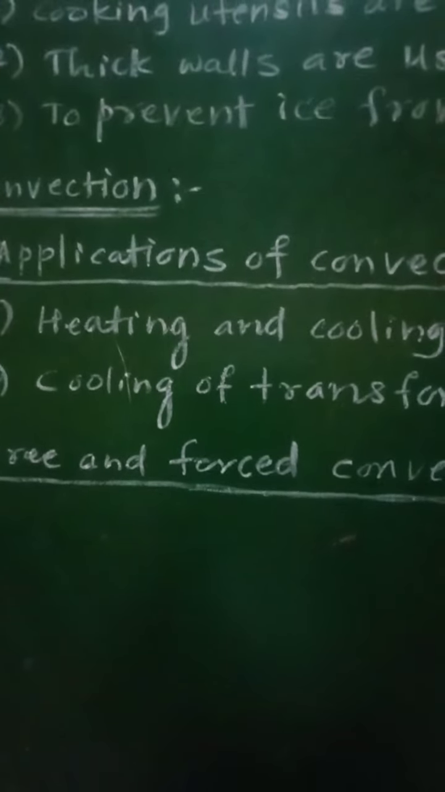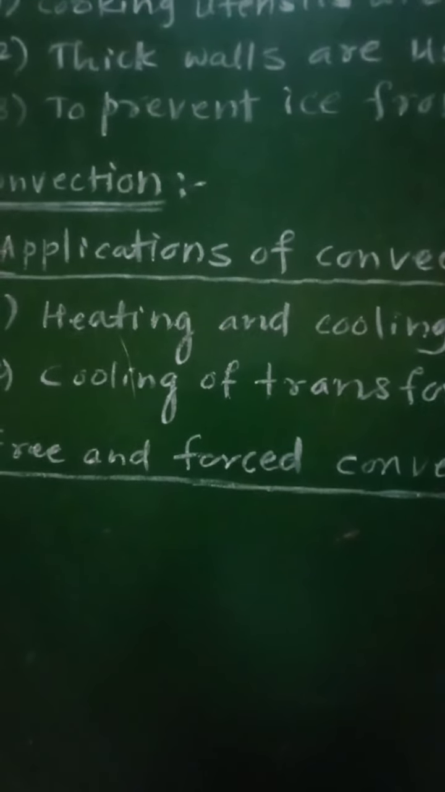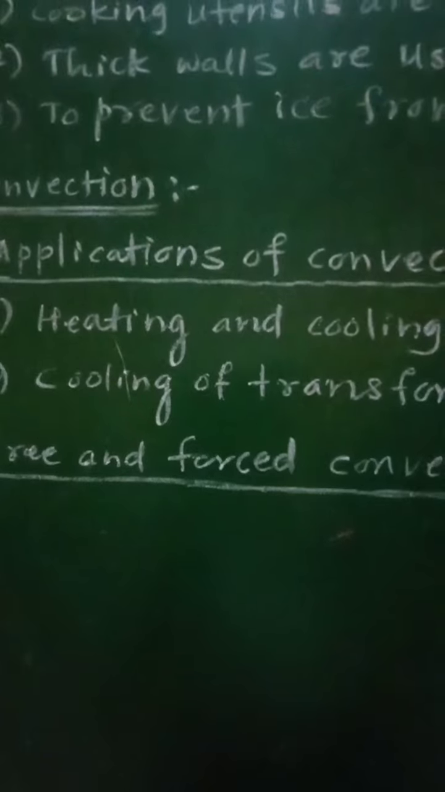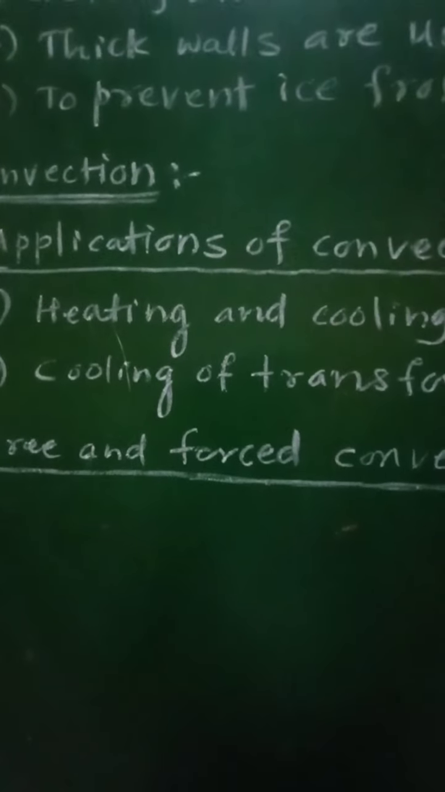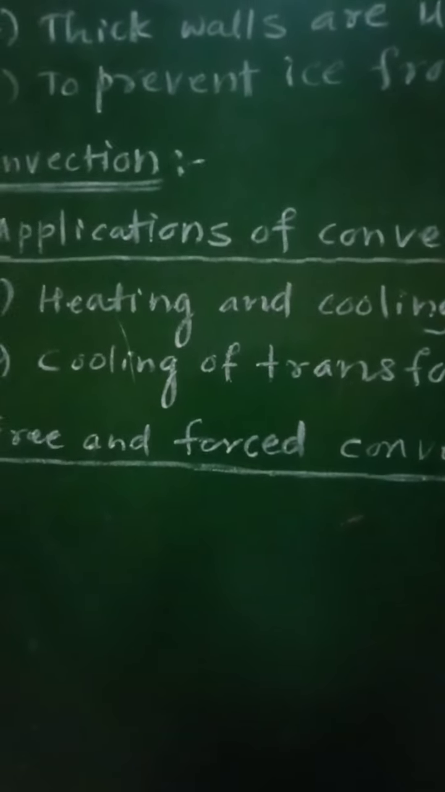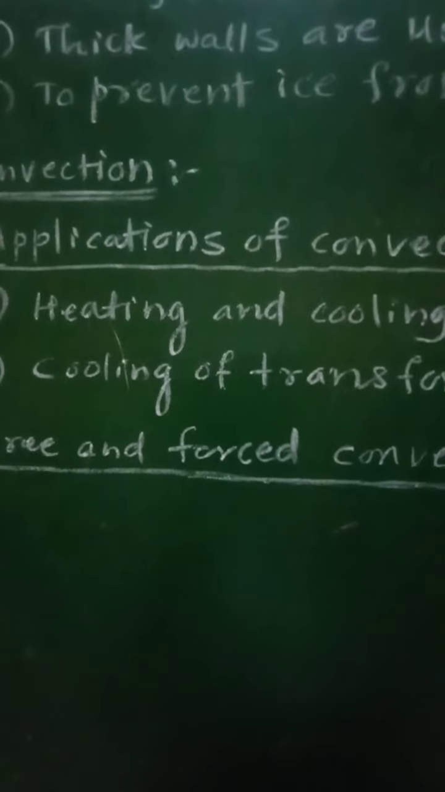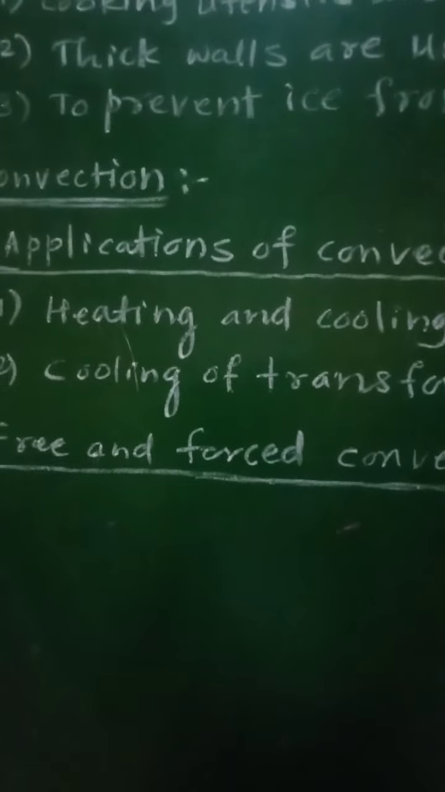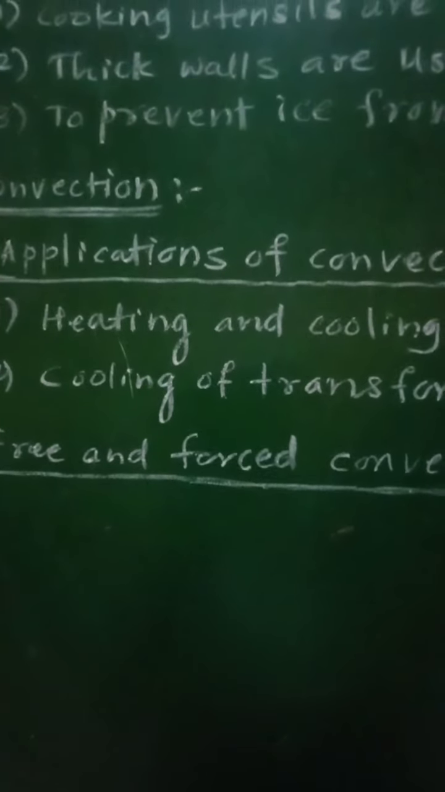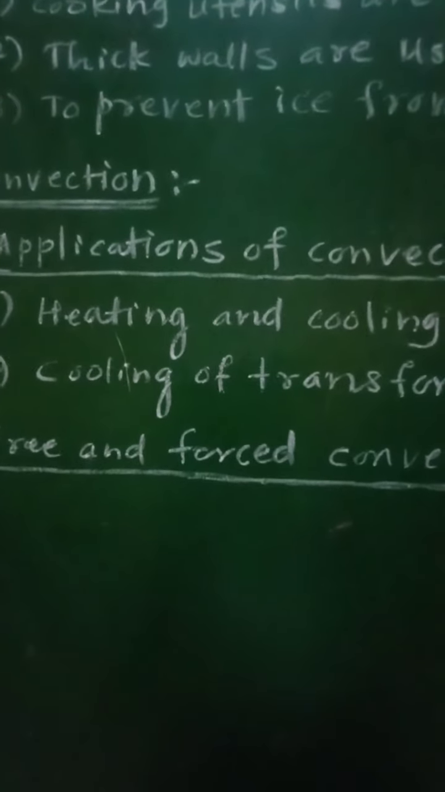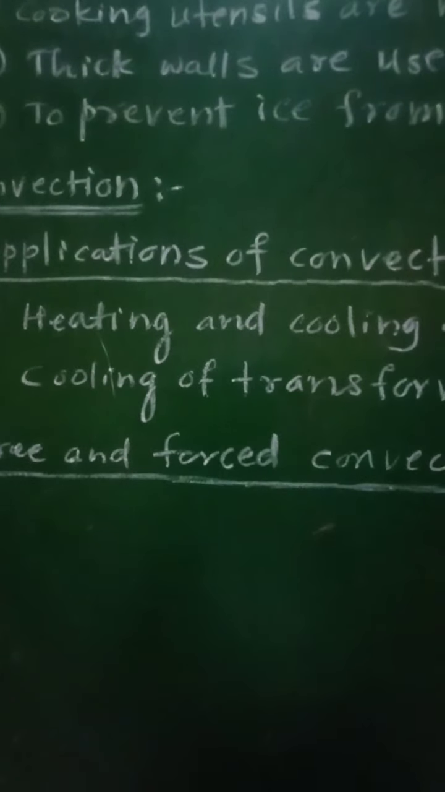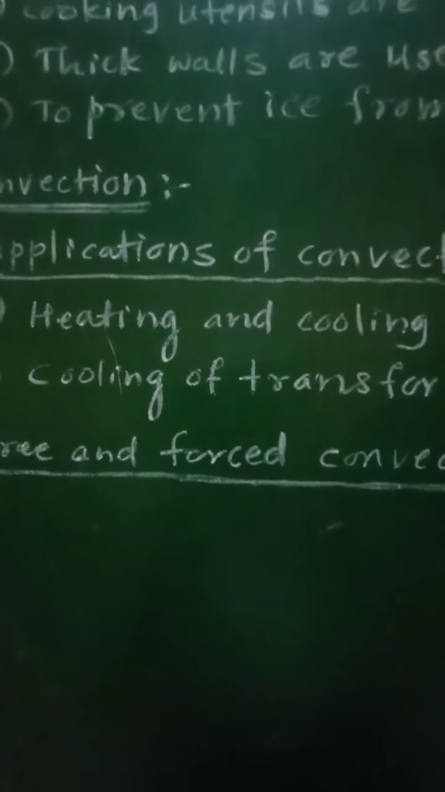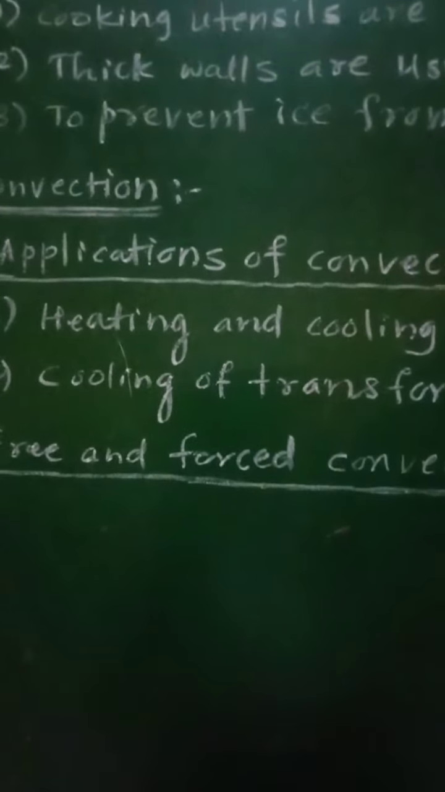These molecules acquire sufficient energy and rise upwards. So those molecules of the air which are close to the heater will get heated first. Then these molecules will acquire sufficient energy so that they will move upwards. They will rise upwards. Then the cool air at the top, being denser, moves down.